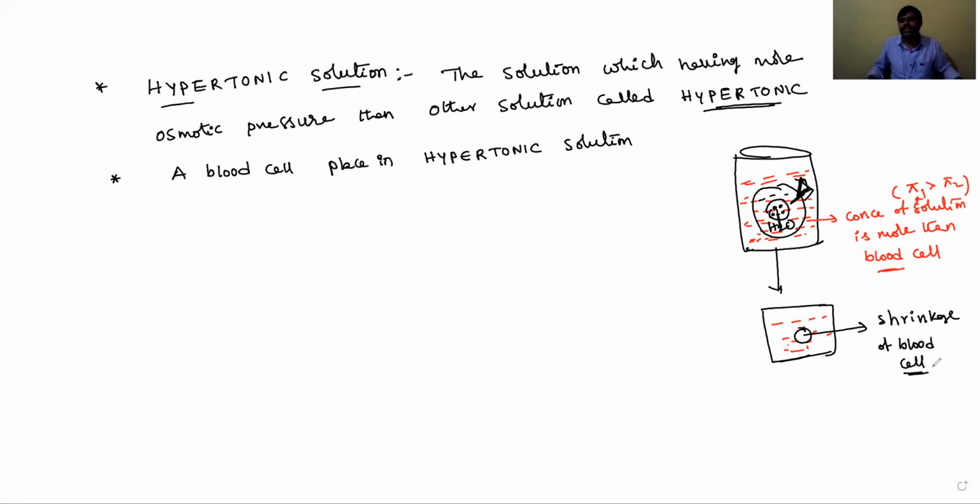Why does this shrinking take place, dear students? Because the concentration of the blood cell is less compared to the solution. The solution's osmotic pressure is more, so automatically its concentration is more than the blood cell.